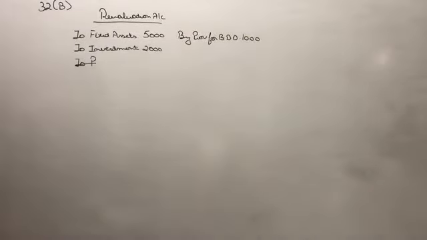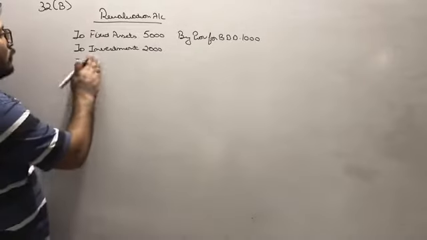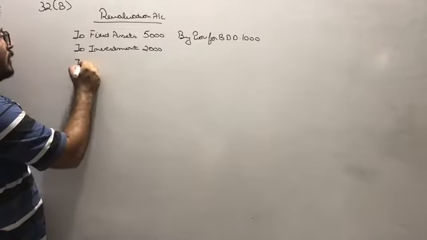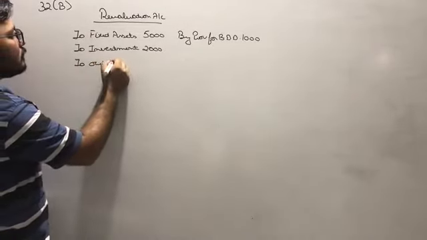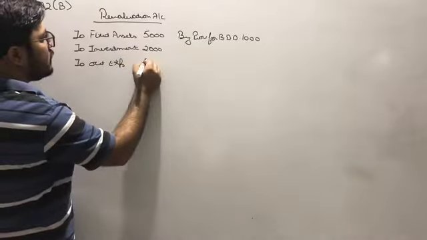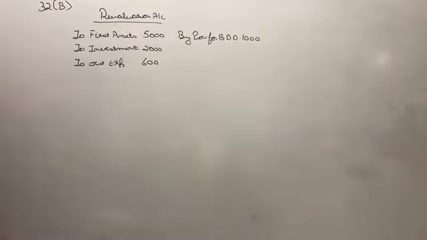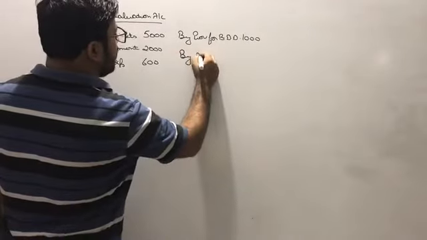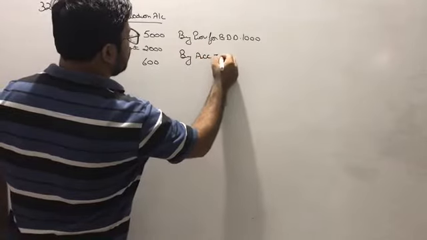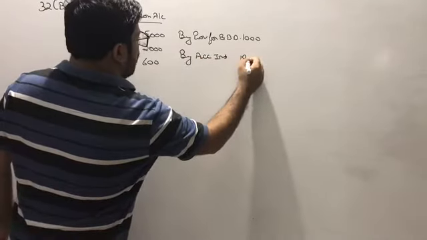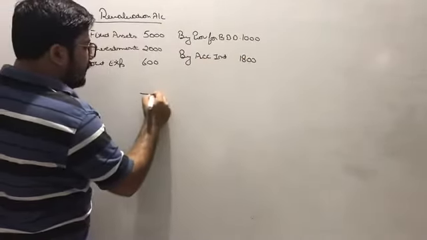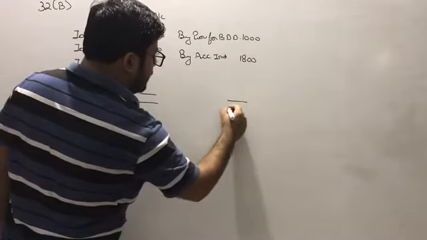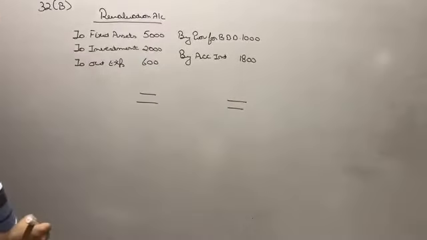And now beta, outstanding expenses is to be increased by 600. So to outstanding expenses, 600. Interest accrued on investment is 1800. By accrued interest, it is an asset, 1800. So if you will calculate the profit or loss, I suppose that it is a loss for the firm,